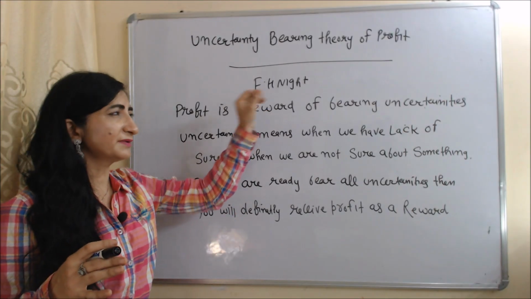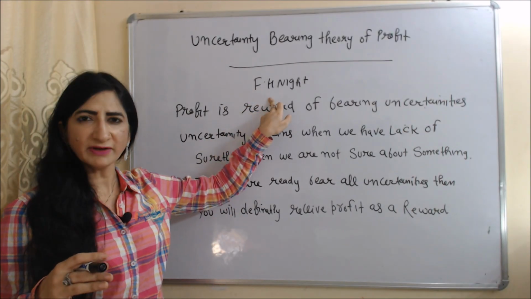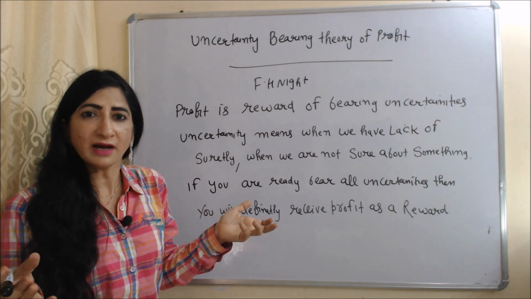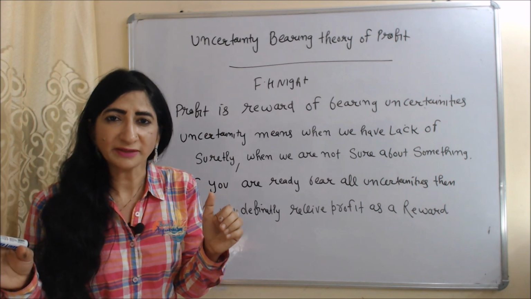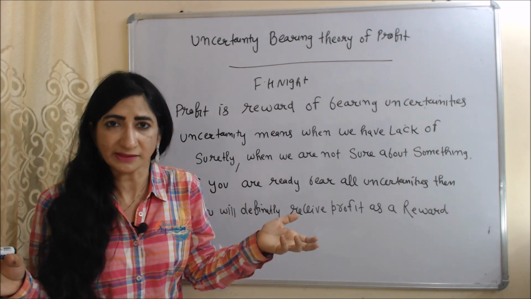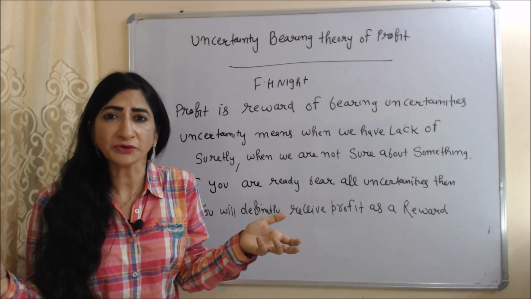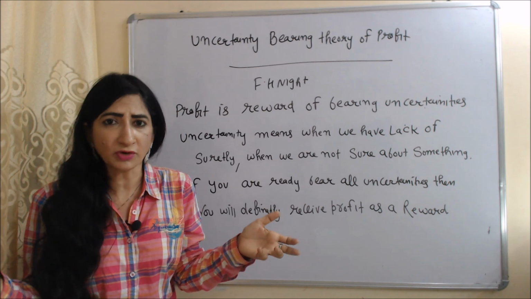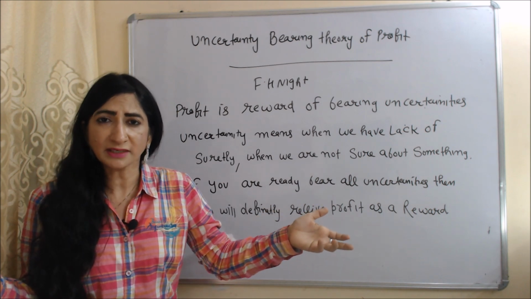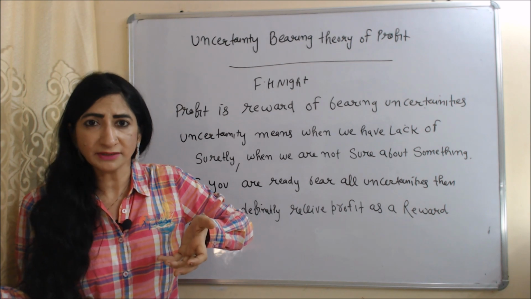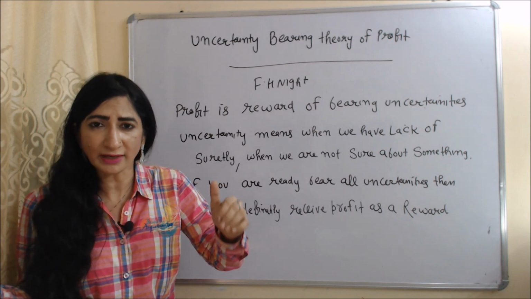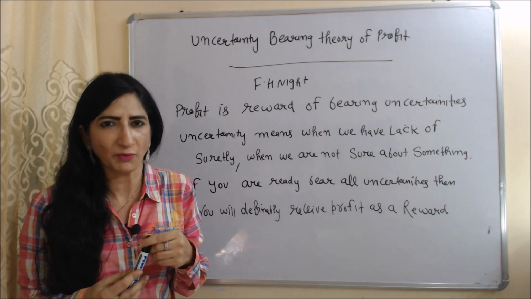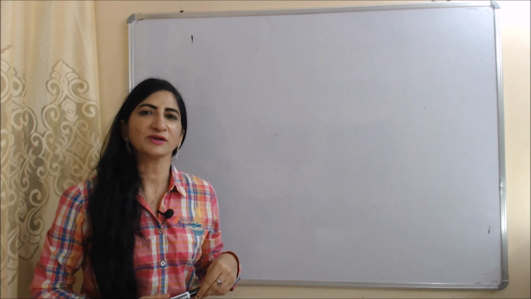Next is the uncertainty bearing theory of profit. This theory is given by F.H. Knight. According to this theory, profit is a reward for bearing uncertainties. Uncertainty means a lack of surety, when you are not sure about something. As we know in business, we are not sure about things. Suddenly your product demand can reduce. Suddenly a new competitor can come in the market. According to this theory, if you are ready to bear all this kind of uncertainty, then you will definitely receive profit as a reward. So this is all about theories of factor pricing.